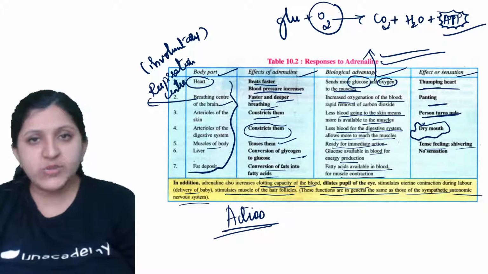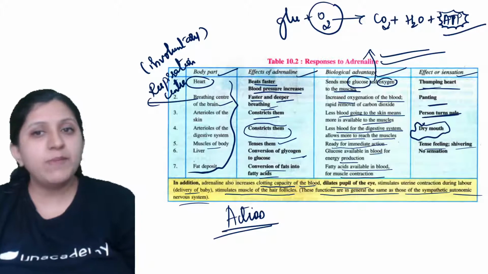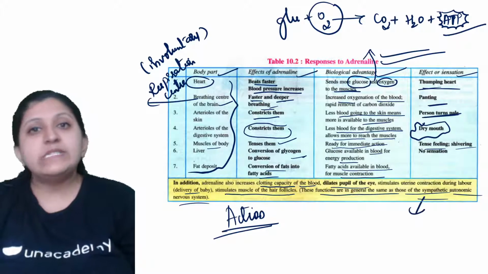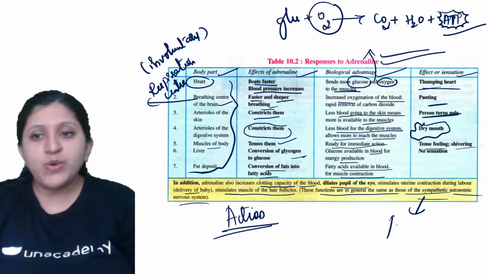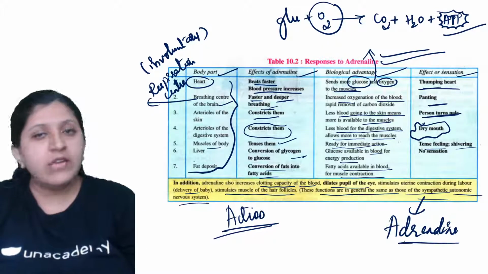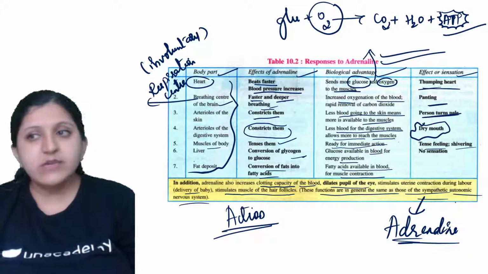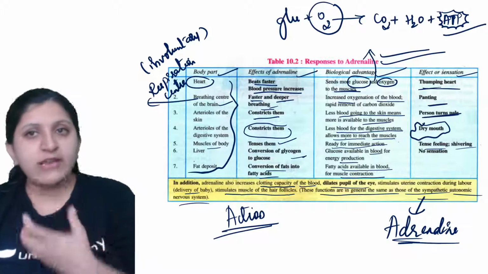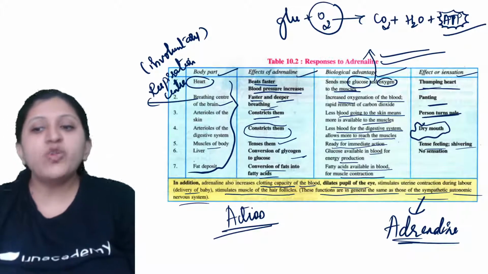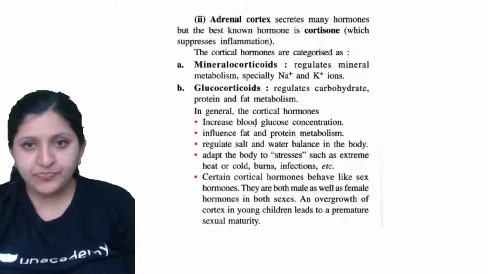All these functions mentioned are similar to those mentioned for the sympathetic nervous system. For the sympathetic nervous system to work, adrenaline is required, so they work together. It acts like a stimulus. This is a neuroendocrine mechanism, and both of them work together and a lot of changes are brought about.